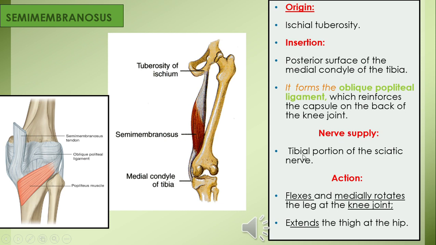Semimembranosus is supplied, like other hamstrings, by the tibial portion of the sciatic nerve. It extends the thigh at the hip joint, it flexes the leg at the knee joint, and it is a medial rotator of the leg, especially in the mid-flexed position. And through the oblique popliteal ligament, it is going to reinforce the capsule of the knee joint posteriorly.